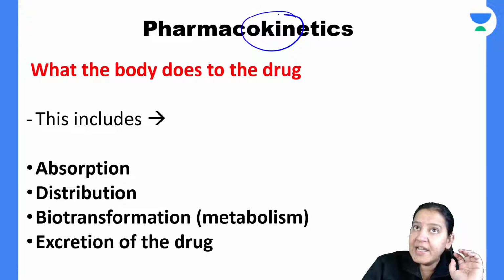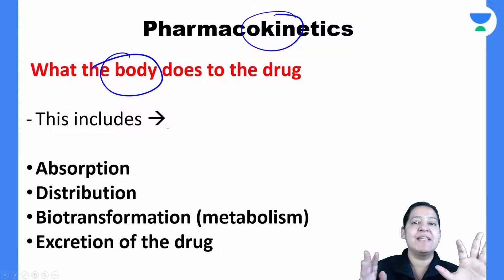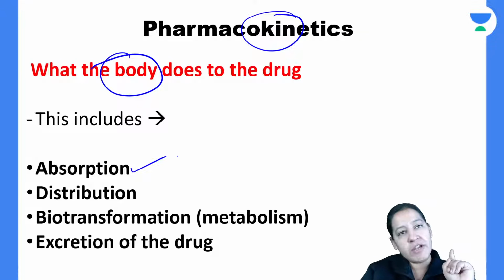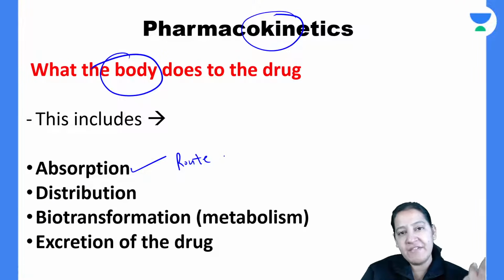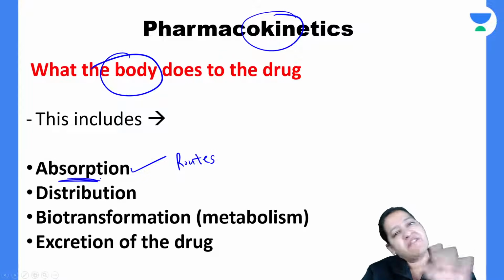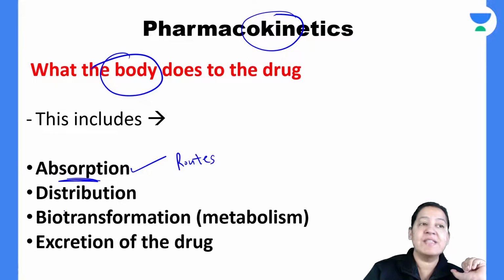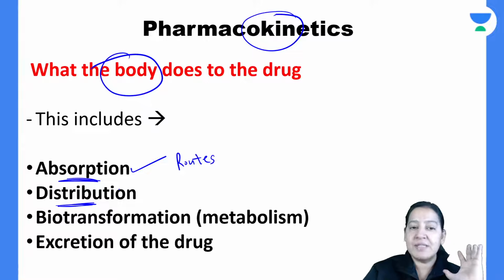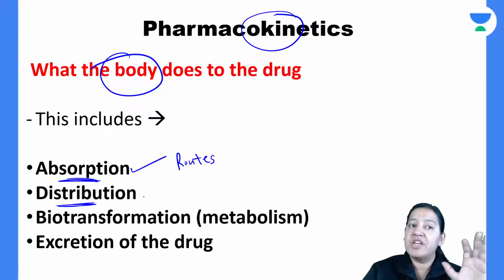In pharmacokinetics, what the body does to the drug comes. If I have any disease, the body first has to absorb the drug by whatever route I am taking. I can take it by oral route, intramuscular, subcutaneous, IV, topical. There are various routes. From the site of administration till blood, the drug should reach the blood. It is absorption. We completed absorption in the last lecture. After absorption, the second topic is distribution, which I will complete today. From blood, the drug should reach the site of action. That is distribution. After going to the site of action, it will show its mechanism of action.